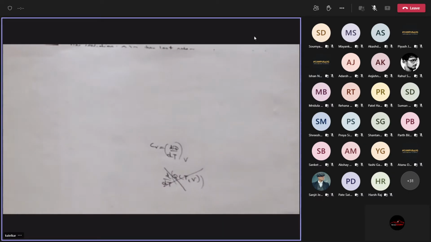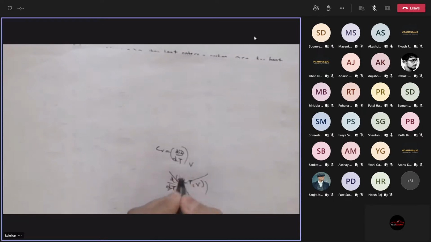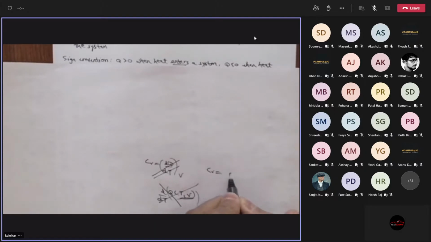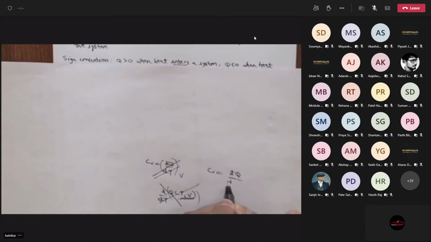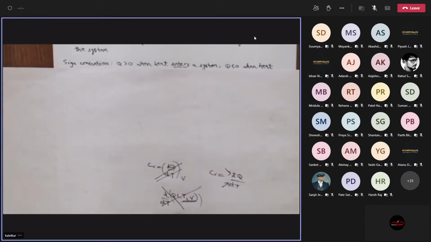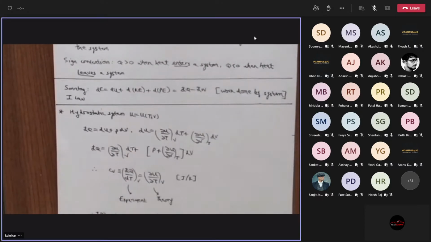No, that doesn't make any sense because this is not a function of coordinates. This is a ratio of two small numbers, dq and dt. So notation is very important in thermodynamics.